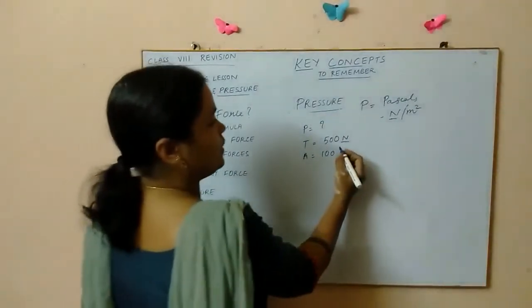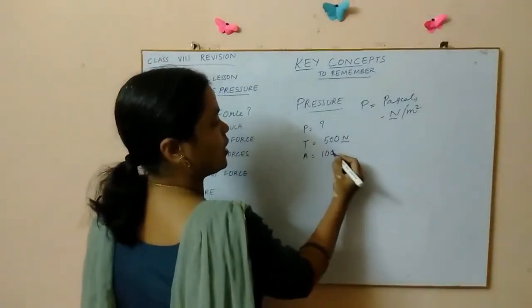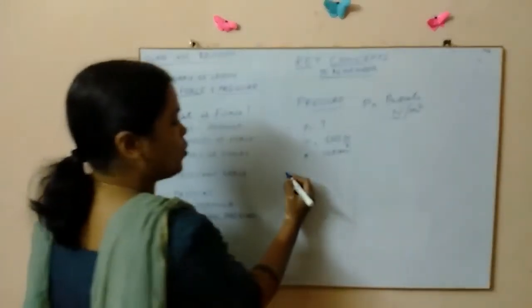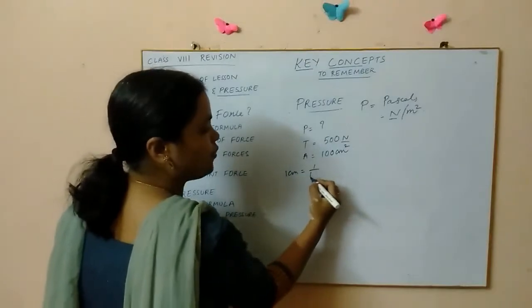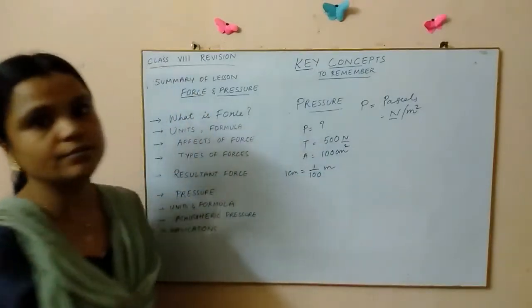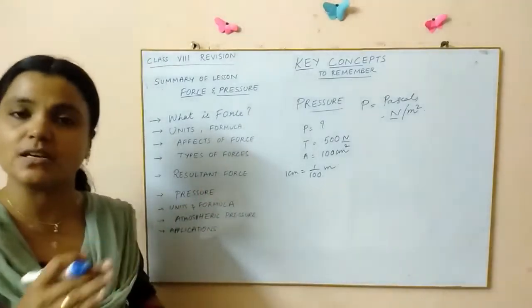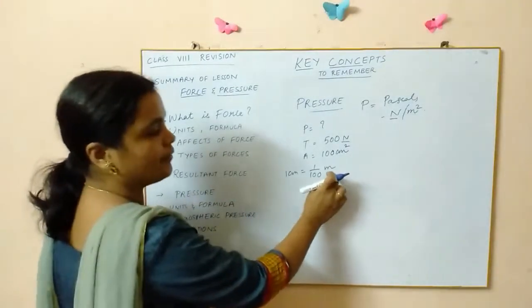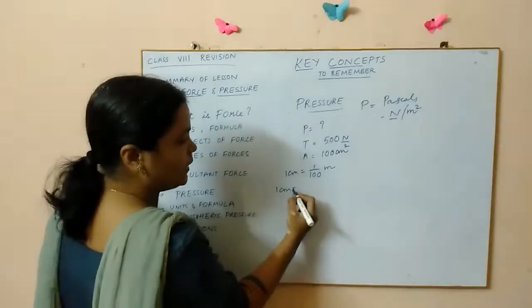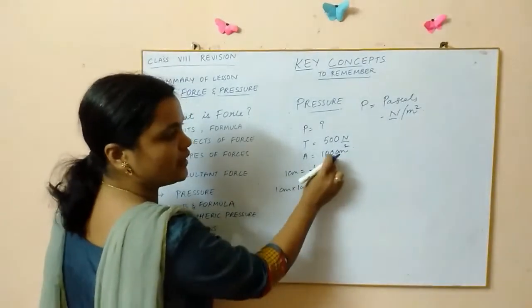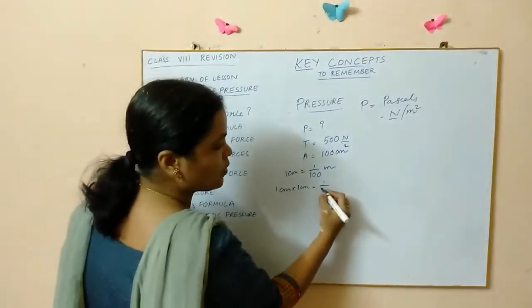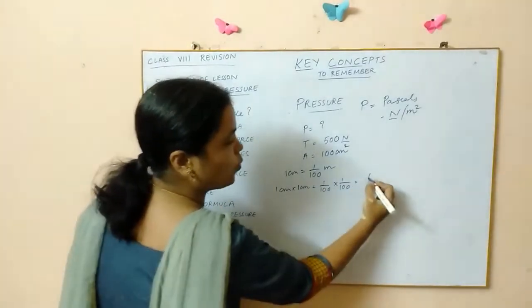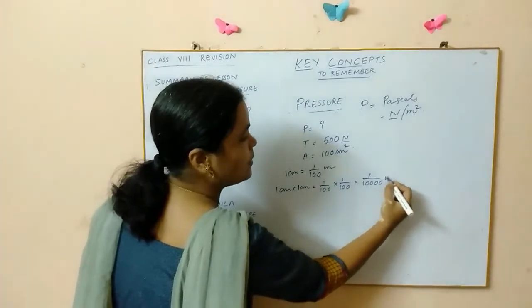So if I give this as 100 centimeters square now. Okay, we all know that 1 meter is equal to 100 centimeters, or I can change it as 1 centimeter is equal to 1 by 100 meter, right, children? 1 centimeter into 1 centimeter is 1 centimeter square, no, children? So 1 by 100 into 1 by 100, that is equal to 1 by 10,000 meters square.